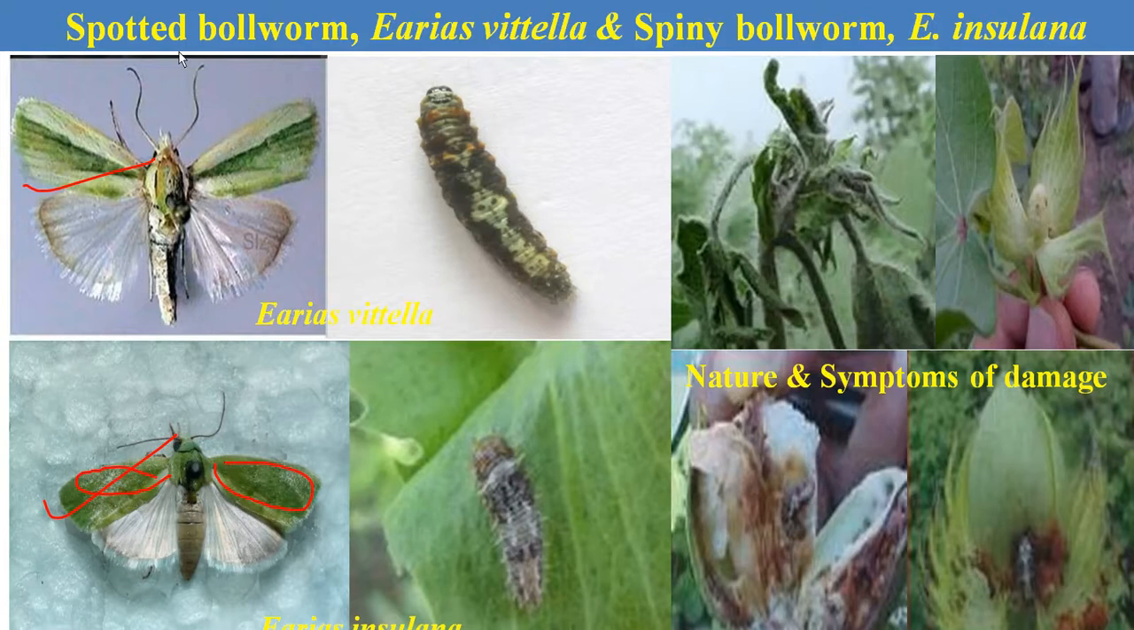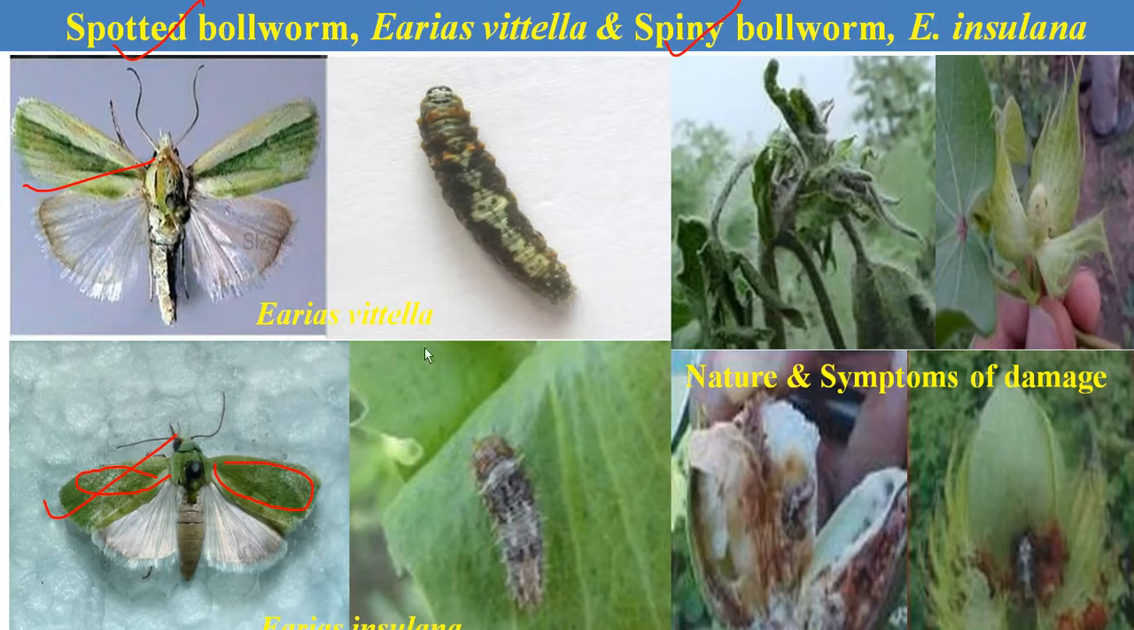And why is it called spotted and spiny bollworm? The body of the larva of the spotted bollworm has a number of black dot spots, hence it is known as the spotted bollworm. And why is it called the spiny bollworm? Because there are a number of spines or thorn-like structures on the body of the larva of Earias insulana, hence it is known as the spiny bollworm.